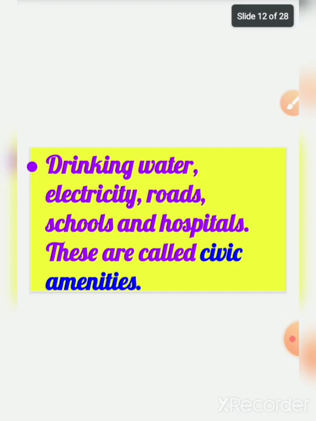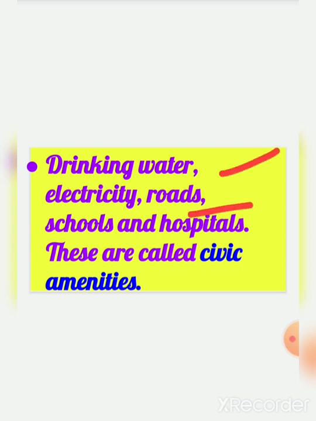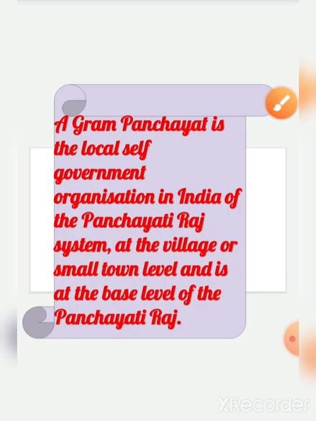So drinking water, electricity, roads, schools and hospitals, these are called what, children? These are called civic amenities. All these civic amenities are provided by whom? In the villages, all these civic amenities are provided by the Gram Panchayat, right?